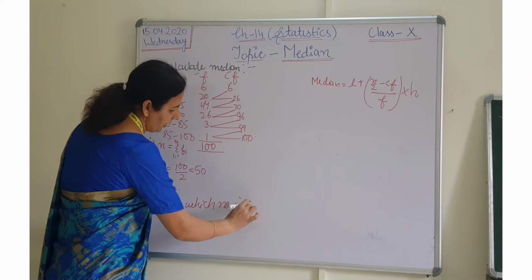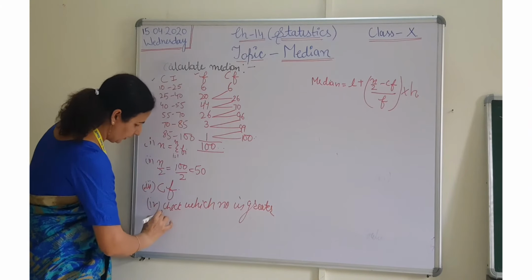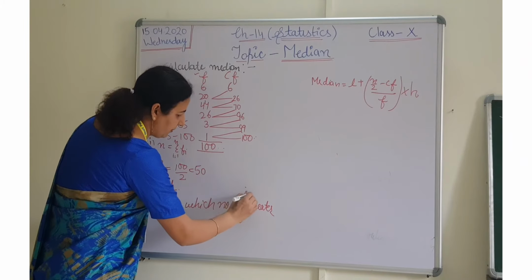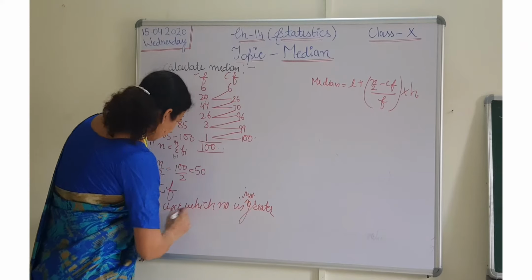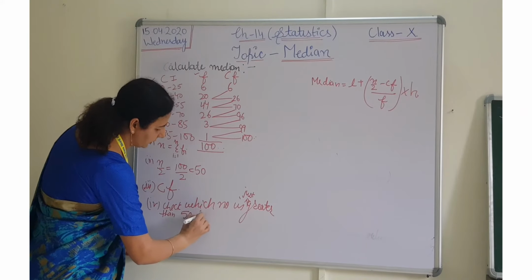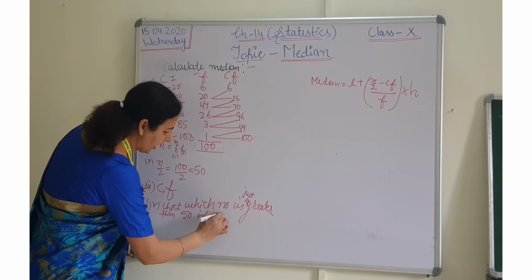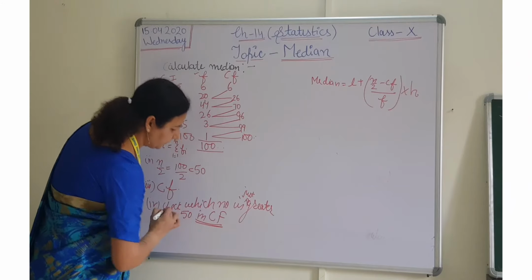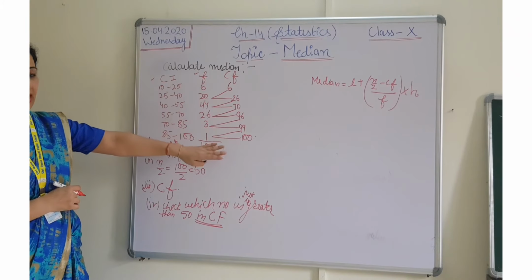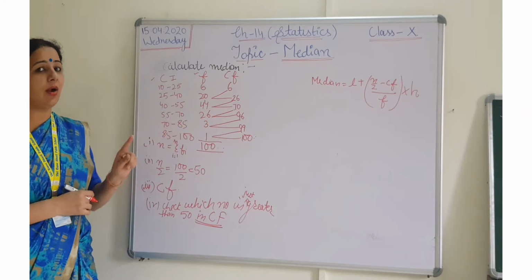Now check which number is just greater than. Let me add one more word here. Just greater than 50 in CF. This point is very important, that where you have to check in CF. You have to check which number is just greater than 50. If the number is 50 here, you are not allowed to take that number. You have to take the number just greater than 50.